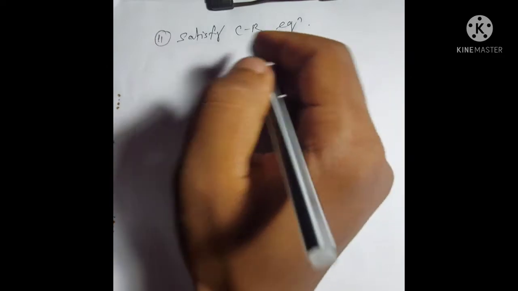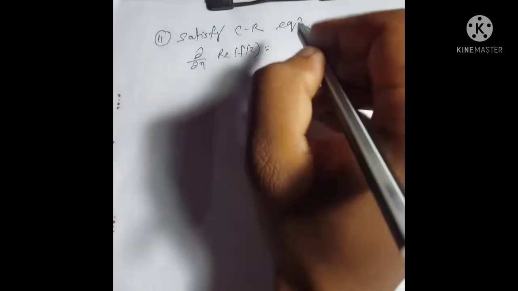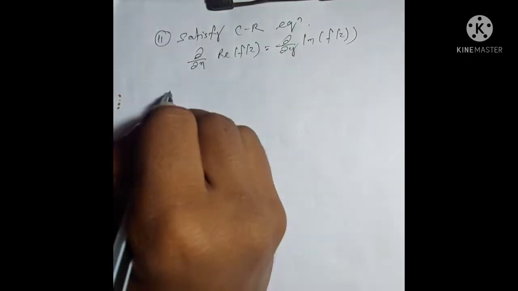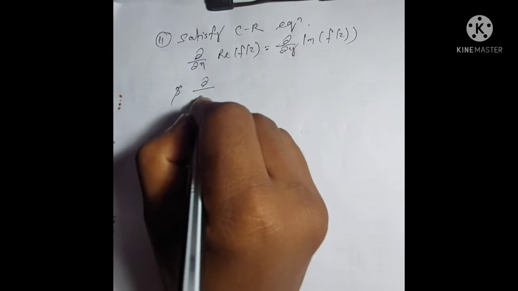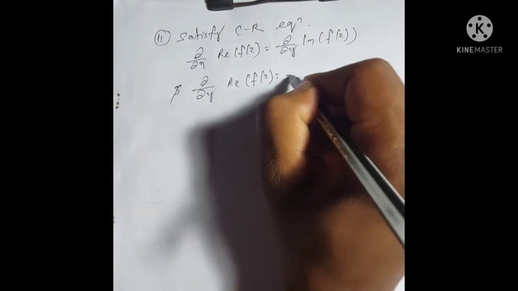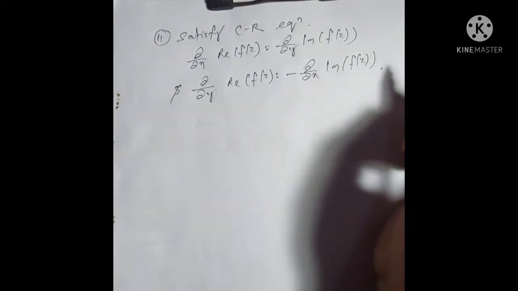The Cauchy-Riemann equations are: del/del x of real f(z) = del/del y of imaginary f(z), and del/del y of real f(z) = minus del/del x of imaginary f(z).